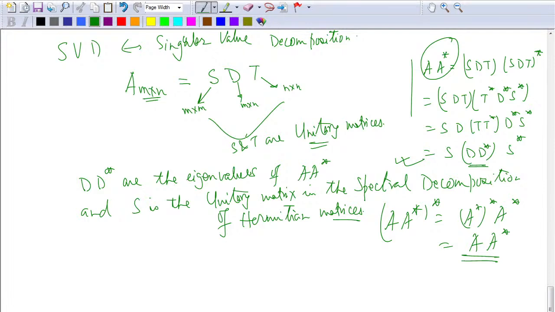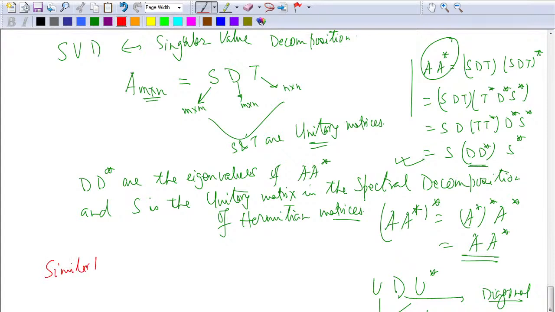There is a notion of what are called normal matrices. They are diagonalizable. So there is the spectral decomposition, which tells that every Hermitian matrix can be decomposed as unitary matrix times a diagonal matrix and U star of that. So U is unitary, D is diagonal. Alright, so this is what I have done here.